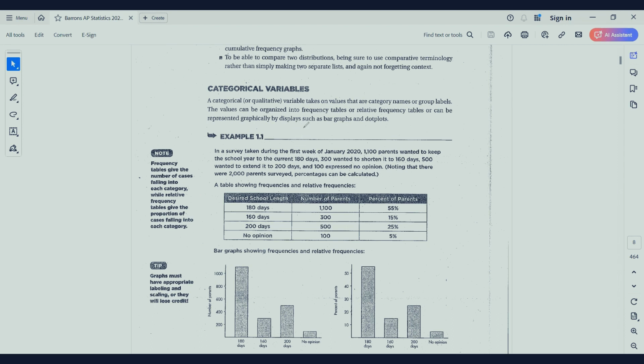Now let us understand what this definition actually means. A categorical or qualitative variable takes on values. You see all of these are values, right? And they are category names. You see category names. These are all categorical variables. Why variables? Because every time the data changes, right? So these are all categorical variables. And the values can be organized into a frequency table or relative frequency table. This entire table that you see in here is a frequency table.